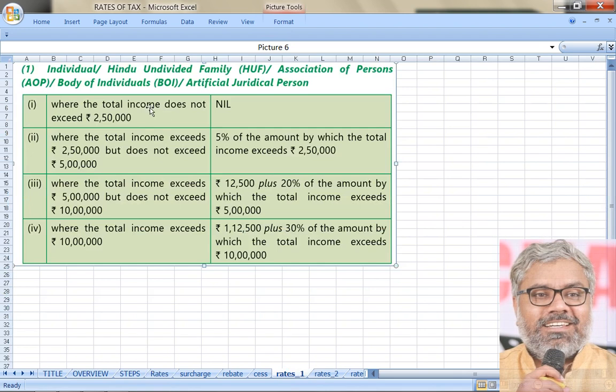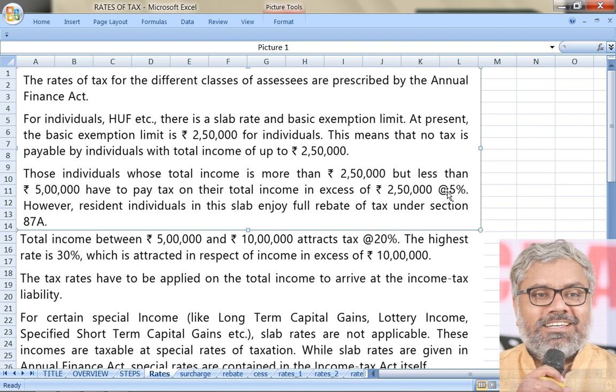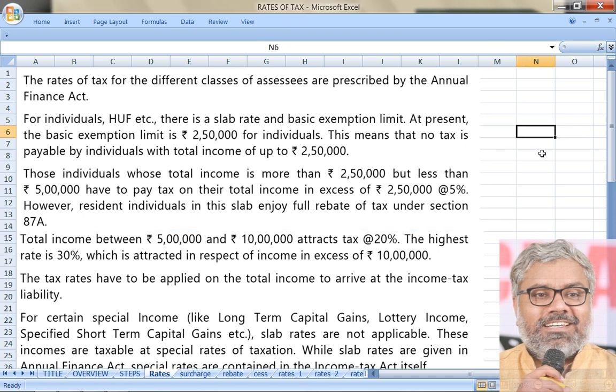What does it mean? So look at this here. Where the total income does not exceed 2,50,000, nil. Where the total income exceeds 2,50,000 but does not exceed 5 lakhs, 5% of the amount by which the total income exceeds 2,50,000. Now let us just take an example for understanding of this, how this is going to be applicable.